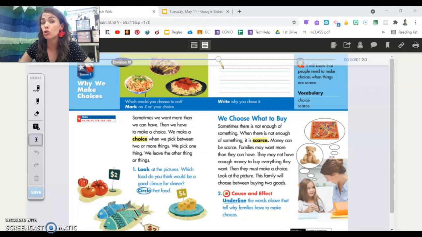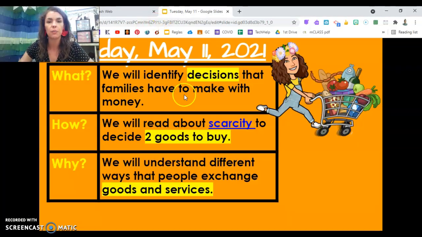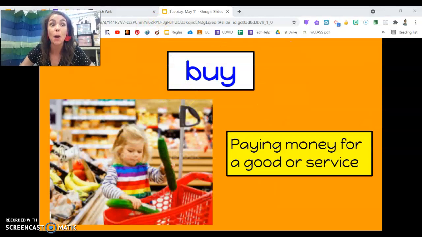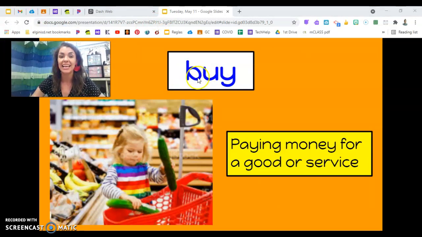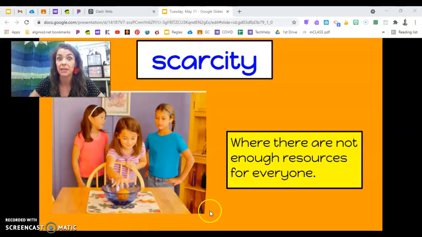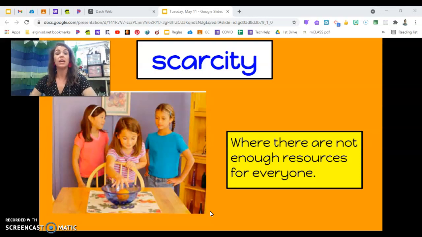Let's go review 2 more words before you start buying your 2 goods. Here we go. Ooh, we are buying goods today. Say that B word, please. Buy. You gotta pay money to get the good today. You got the money? Money is scarce, so we can't buy it all. Next word. Ta-da! Scarcity. Say that, please. Scarcity. Beautiful. Just like I don't have enough money, money is scarce.